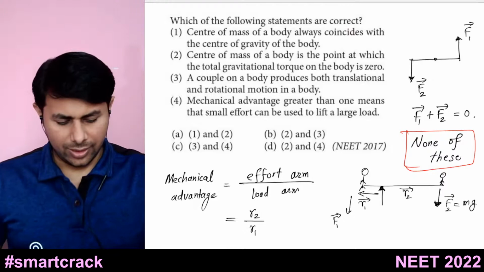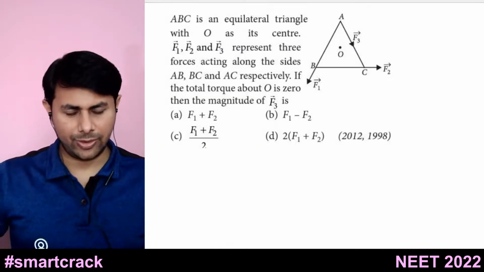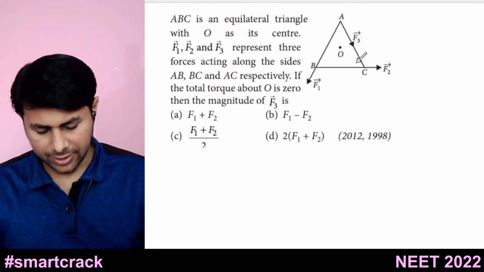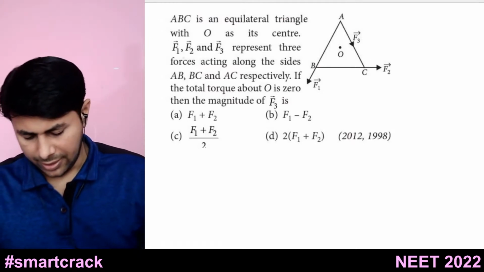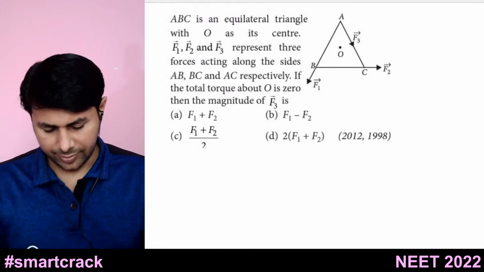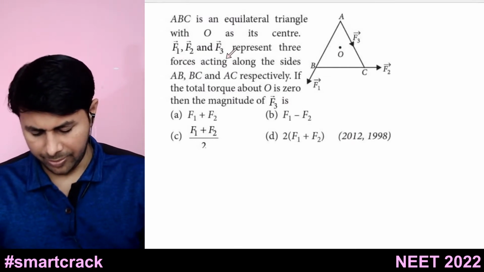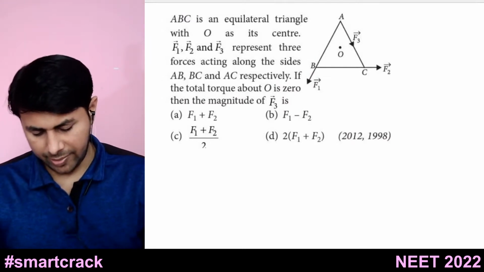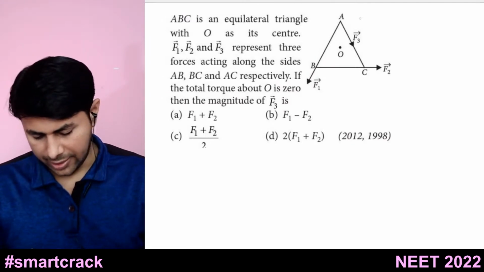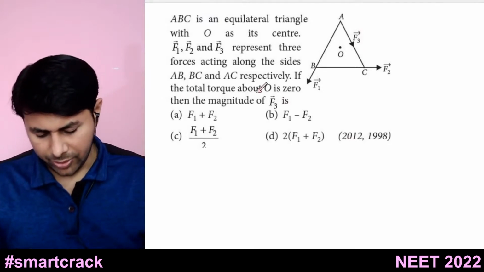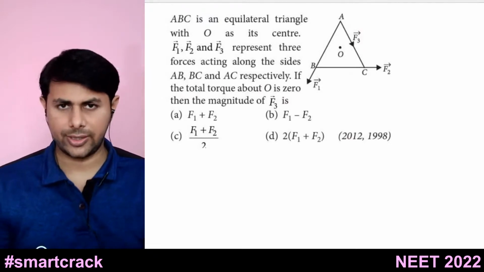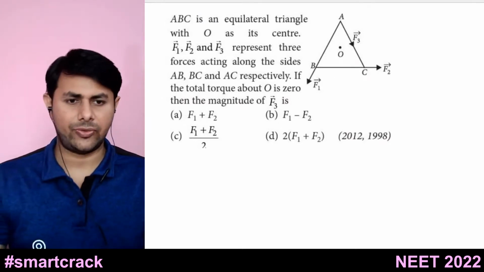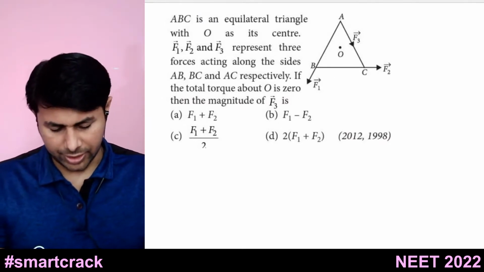Okay, so let's move on to the next problem. Next problem is: ABC is an equilateral triangle, and O is the center. F1, F2 and F3 represent three forces acting along sides AB, BC and AC respectively. If total torque is given to be equal to 0, then what is the magnitude of F3?